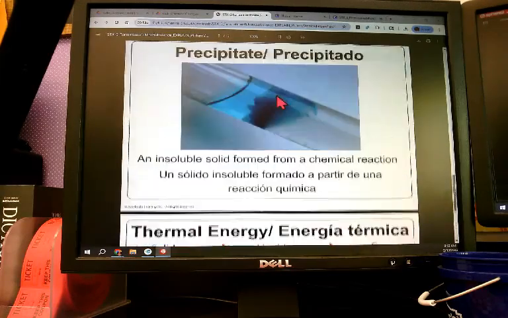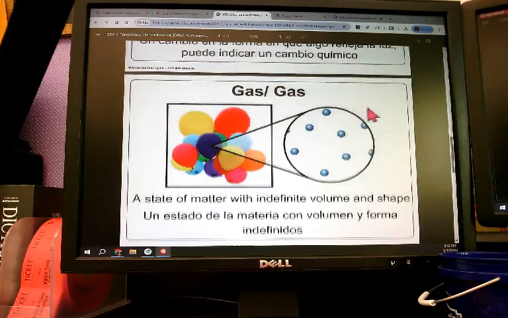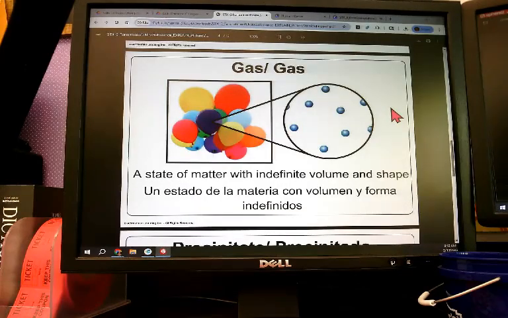Like I told you, I was going to come back to gas. When we have a chemical reaction and a gas is formed, usually we can see it because it starts bubbling. So we know what gas is. I want you to think about if you have ever mixed baking soda and vinegar together. What happens?